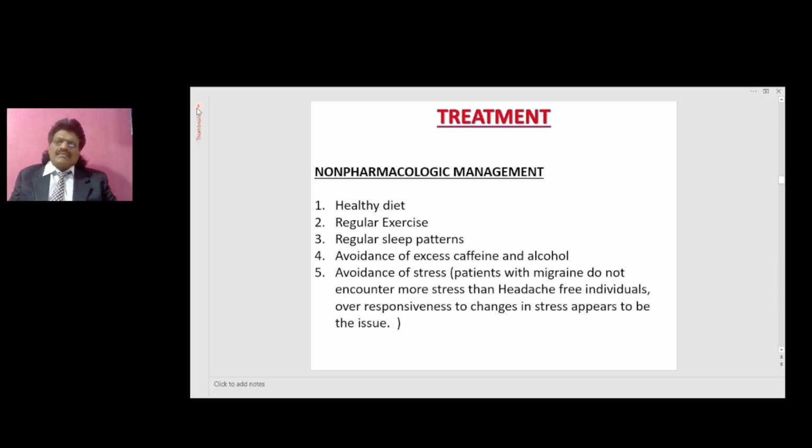Regular sleep patterns. Too little sleep or too much sleep also causes headache. The normal sleep duration suggested is 7 to 8 hours per day. That means one third of the time we have to spend on sleep. Avoidance of excess caffeine and alcohol. Avoidance of stress. Patients with migraine do not encounter more stress than headache-free individuals. Over-responsiveness to changes in stress appears to be the issue.